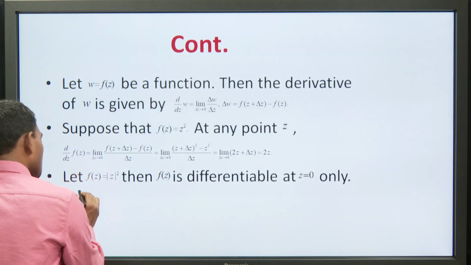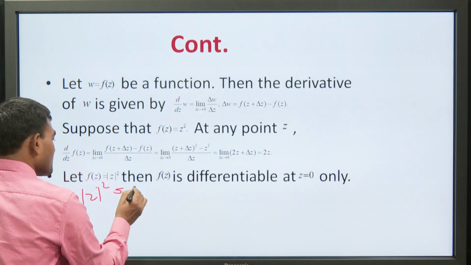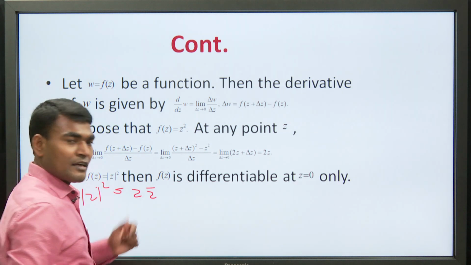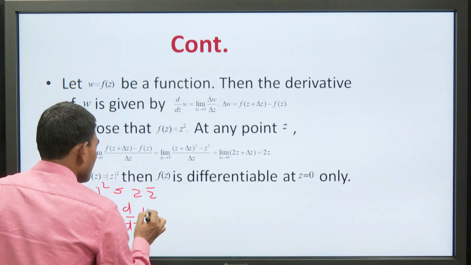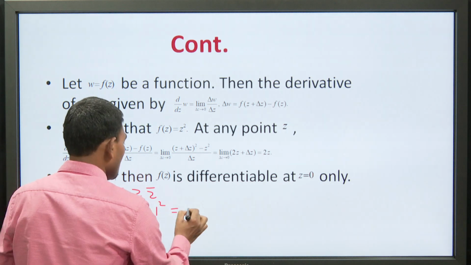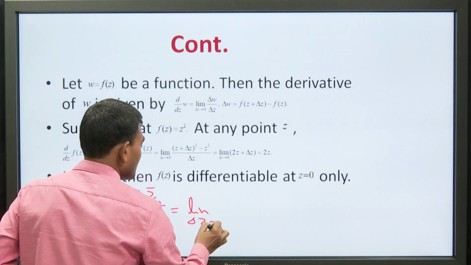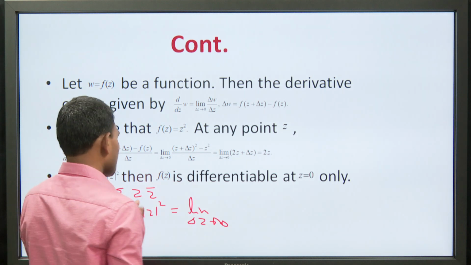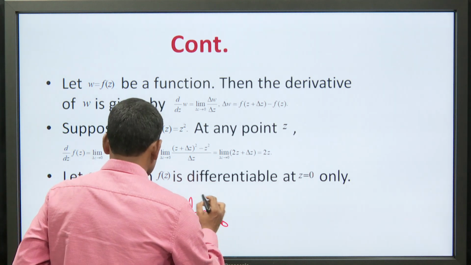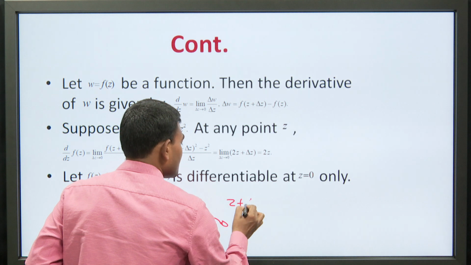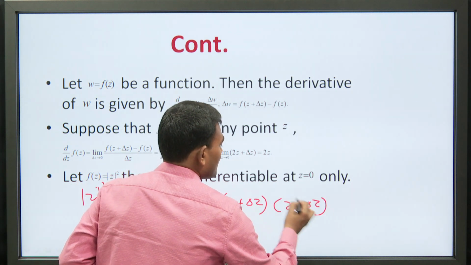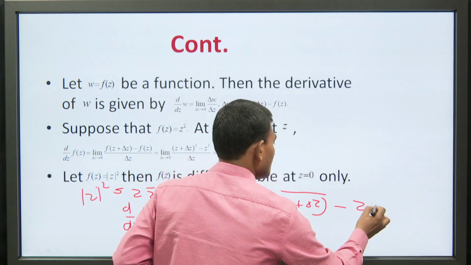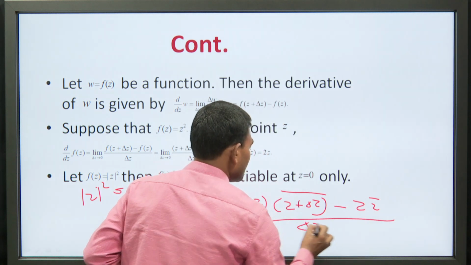This is the |z|² function, and you can write |z|² as z times z̄. Whenever you find d/dz of |z|², it will be equal to the limit as Δz tends to 0 of ((z + Δz)(z̄ + Δz̄) − z z̄) upon Δz.